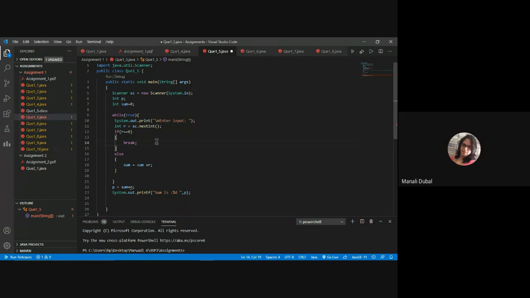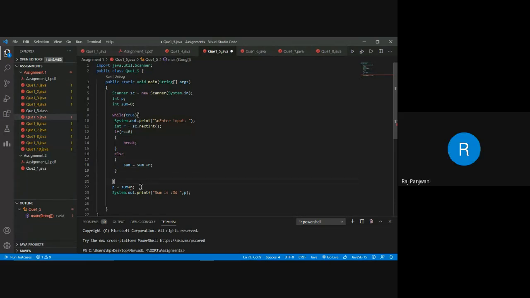Yes, ma'am. Ma'am, we tried that way, but the problem we were facing was with sum equals to zero: when we take the first input, that first number doesn't get added to the sum. If the number is zero, then the sum will be 0 plus 0, which is 0 only. Am I correct? Yes, ma'am. If the number is non-zero, then you are properly adding the numbers: sum equals sum plus r, right?